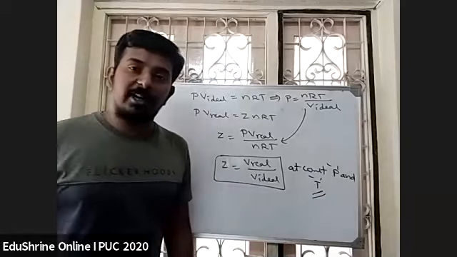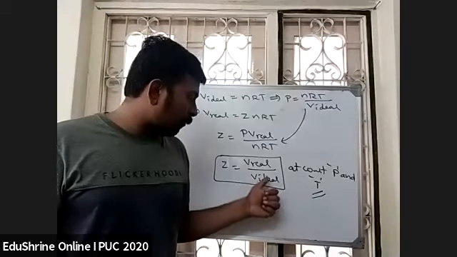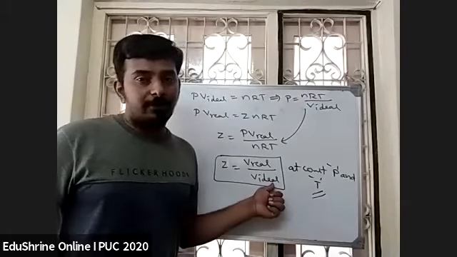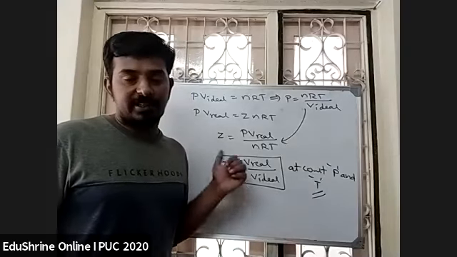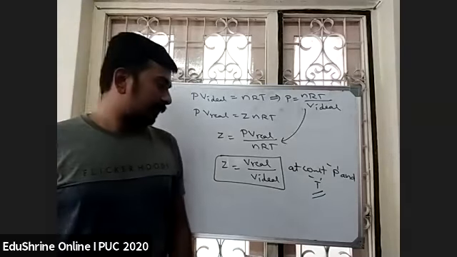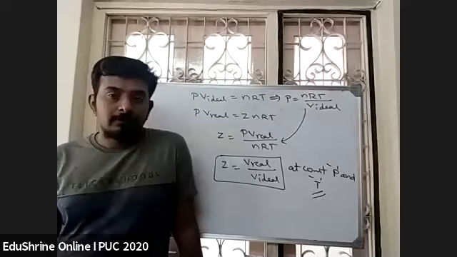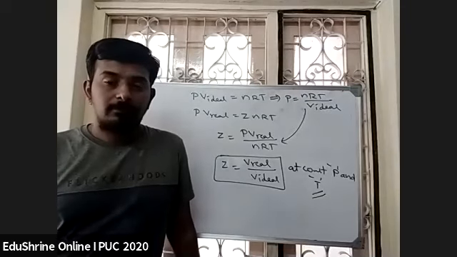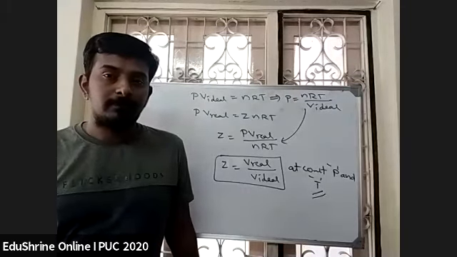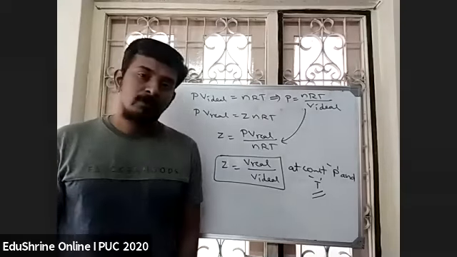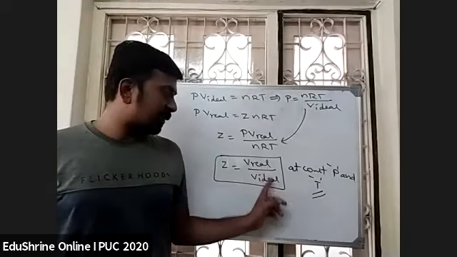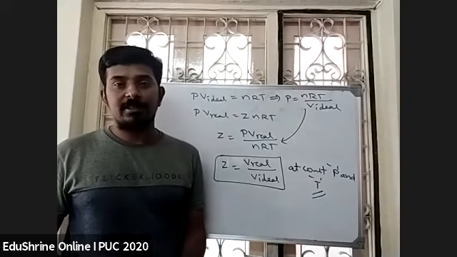So at constant pressure and temperature, when you know the volume of real gas and volume of ideal gas, you can calculate the value of Z.